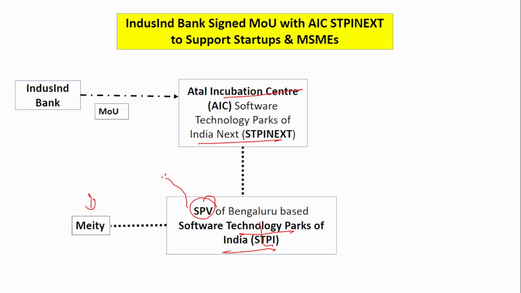Now, what is a special purpose vehicle? You would have heard about special purpose vehicles in a lot of news, right? It is nothing but a separate entity. Say, in the case of the Government of India, this is a separate entity, and it is assigned a particular project or task. For example, let us say the Government of India or a state government wants to develop a metro. What will they do? The government will appoint a special purpose vehicle that will take care of this entire metro job.